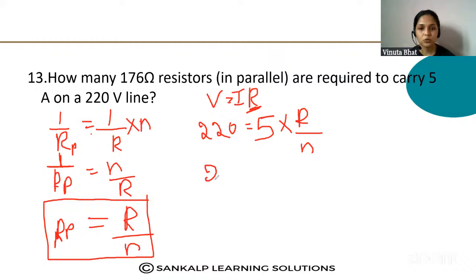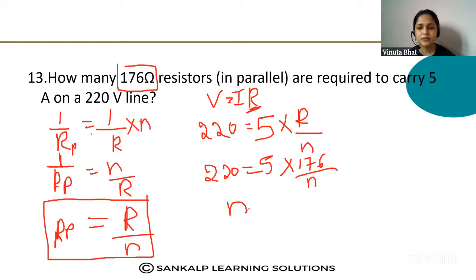Here again, 220 into 5 ampere is equal to 5 ampere current into, we know the resistance of the resistor, that is the 176 ohm resistors, and we don't know the number. We have written the number as n. Then we can find out n now.